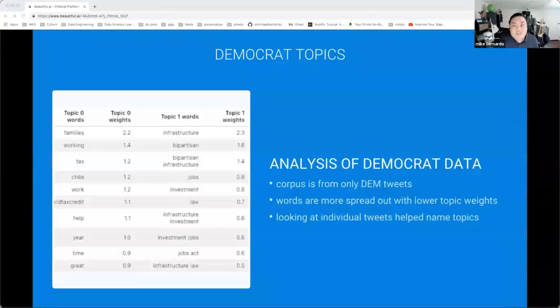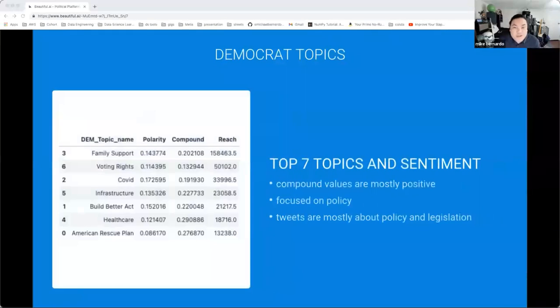Looking at the Democrats, we see that the words are more spread out than the GOP. The weights reflect that more clearly. And again, looking at individual tweets using the words helps solidify the topics. Now, the 7 topics are quite different from the GOP, all with positive compound scores, meaning that the sentiment of their tweets is all positive, and the topics are more diverse and not centered on a particular person or group.